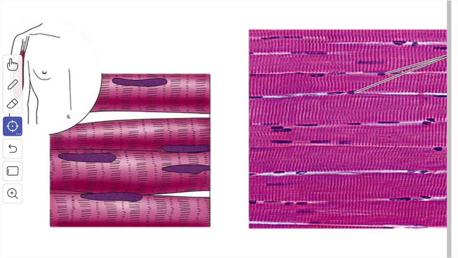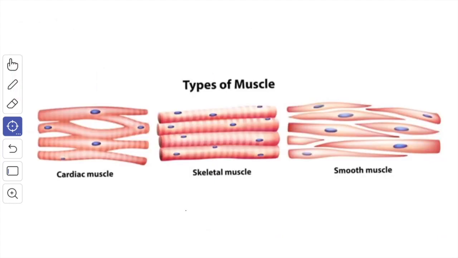Each muscle fiber is closely invested by connective tissue that is continuous with that around other muscle fibers. Because of this, the force generated by different muscle fibers gets added together, and in some cases a movement may be the result of simultaneous contraction of thousands of muscle fibers. The connective tissue framework of the muscle also provides a pathway along which the blood vessels and the nerves reach the muscle fibers. Next we'll see the types of muscular tissue.